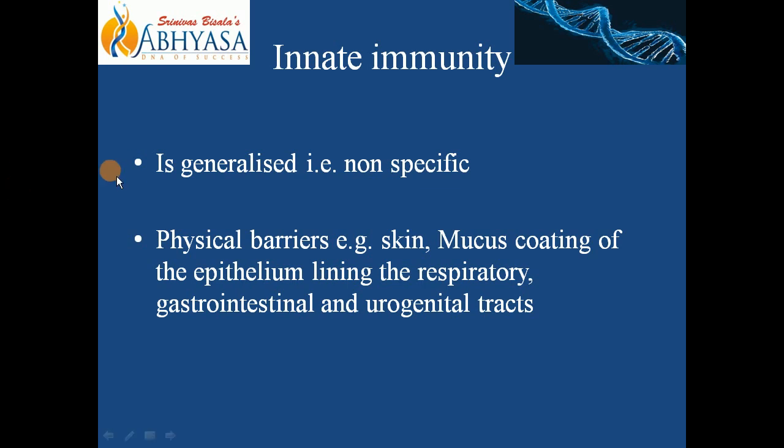First is the physical barrier, for example skin and the mucus coating of the epithelial lining of the respiratory tract, gastrointestinal tract and urogenital tract. These are the different physical barriers that provide you innate immunity.